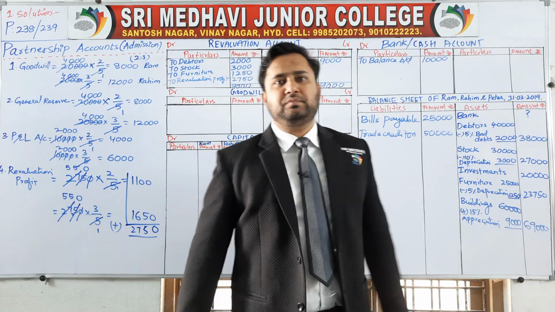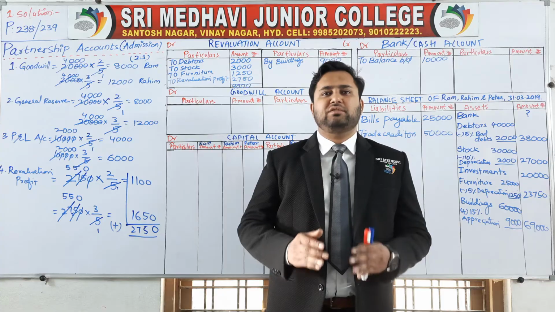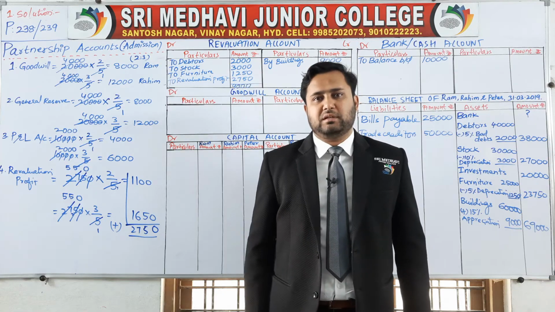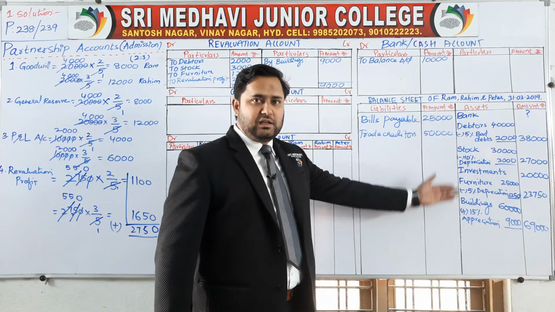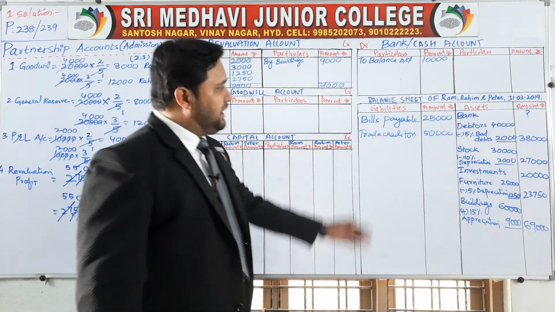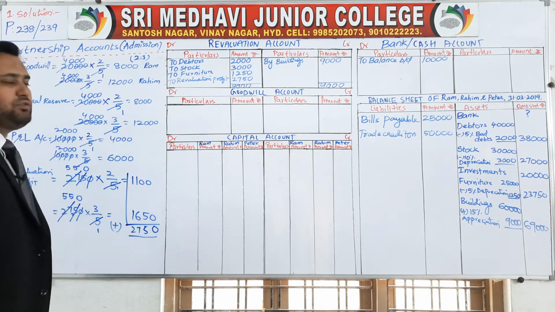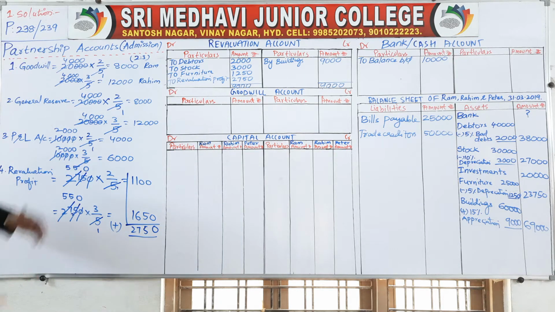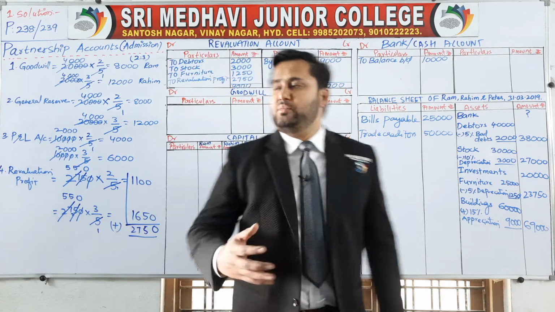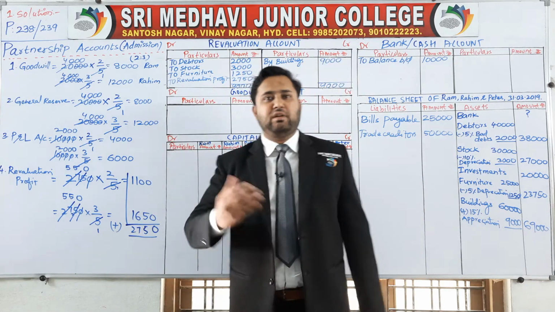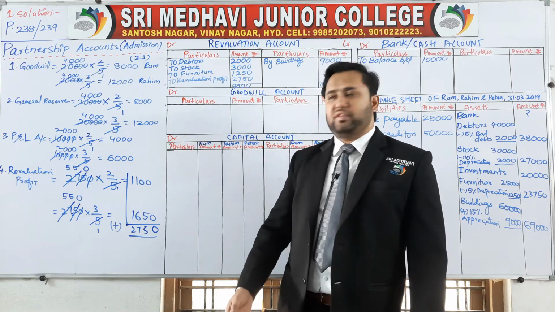Hello everyone. In the previous class, we have completed half of the problem of admission of a partner, in which we have discussed about assets, completed the assets, few liabilities also we have written, and also we have finished the revaluation account. Few working notes we have prepared about the distribution of goodwill, general reserve, profit and loss account, revaluation profit.